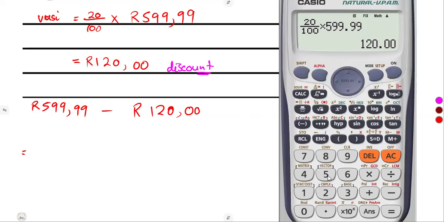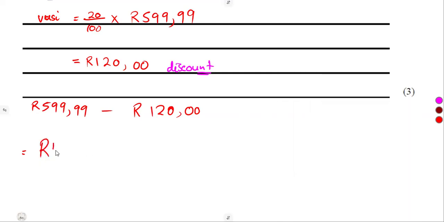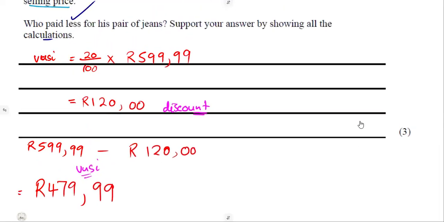So anyways, let's subtract 599.99 minus 120,00 like that. So it was going to give us 479.99. So this is what you're going to have for Vusi. This is what he paid at the end after being given a 20% discount.